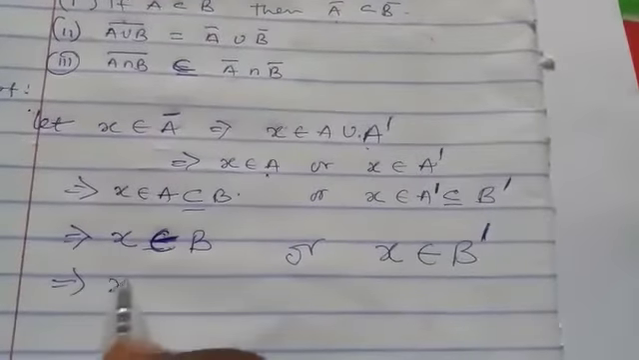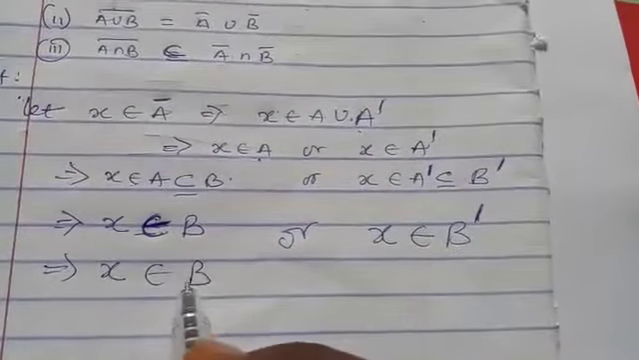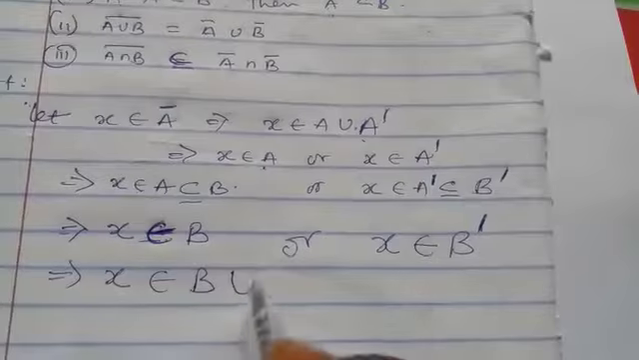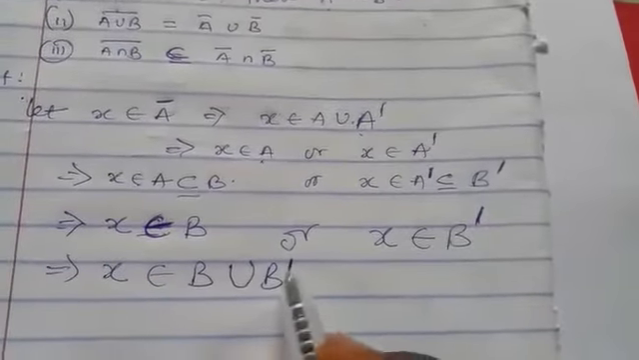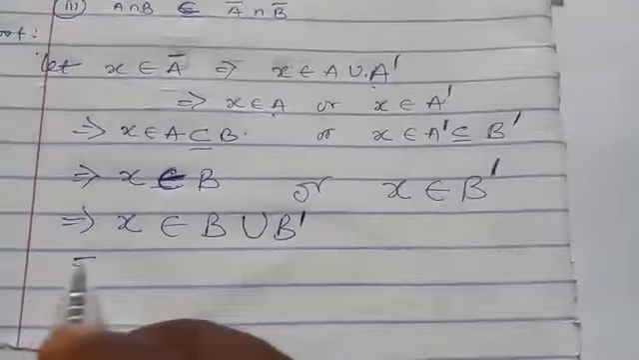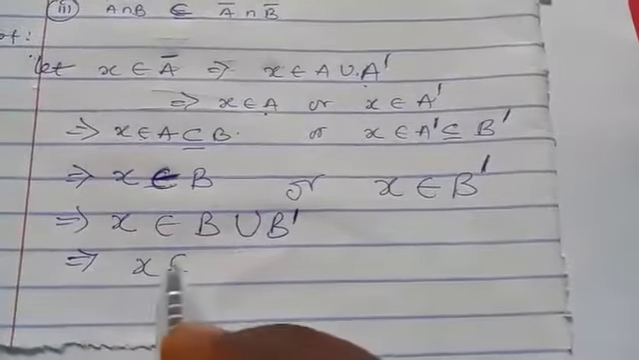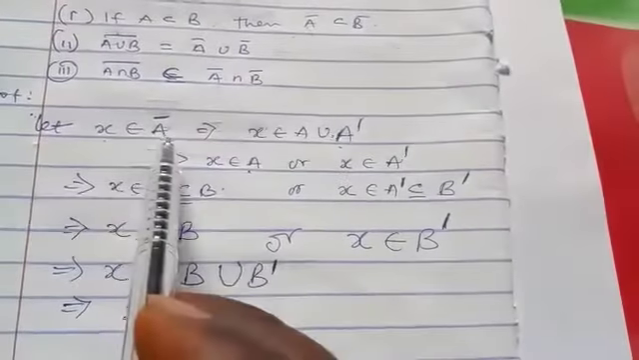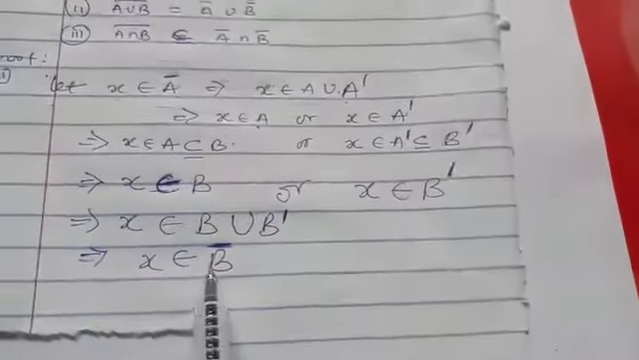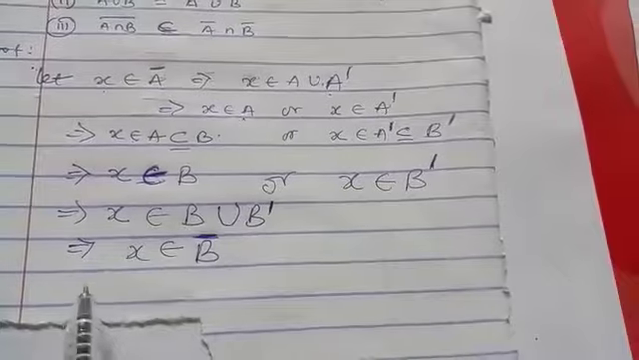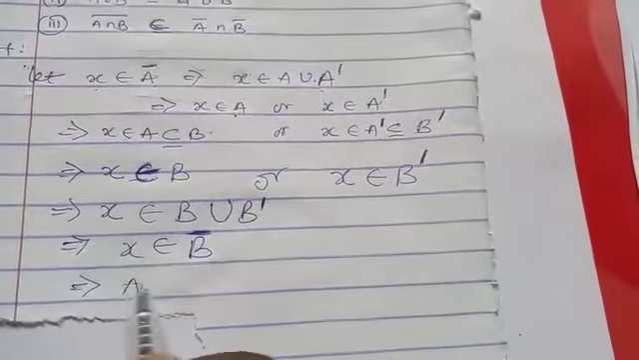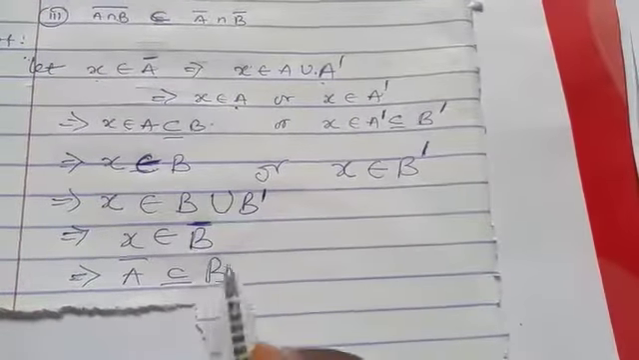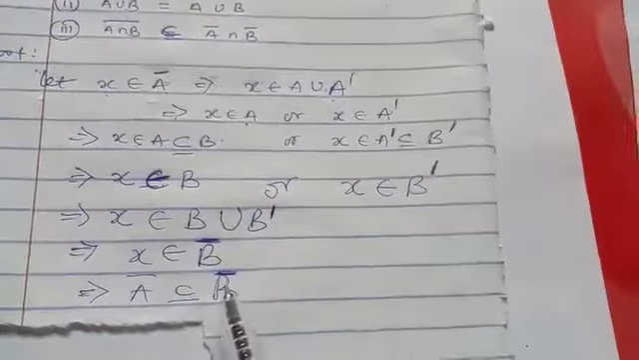So if you take the union of both sides, we see that S belongs to B union B prime, which simply means B bar. So we have seen that if S belongs to A bar, it implies that S belongs to B bar. This simply means that A bar is a subset of B bar. And that completes the proof of the first one.